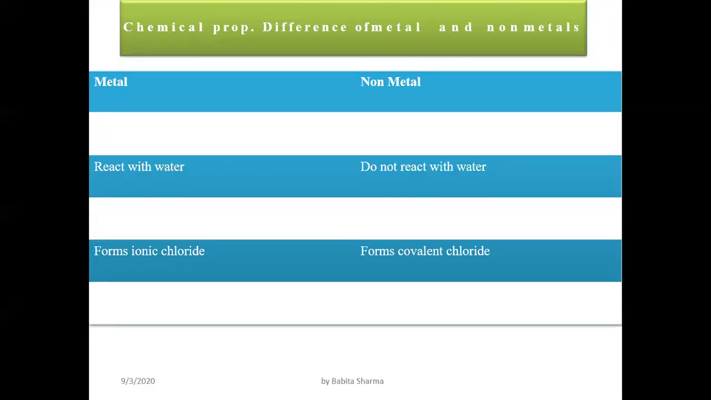Now, it's a very important table. What is the difference between the chemical properties of metals and non-metals? Metals react with water. Yes. Non-metals do not react with water. Metals form ionic chlorides and non-metals form covalent chlorides. And we also discussed one other difference. Metals react with dilute acid. Besides it, non-metals don't react with dilute acid.